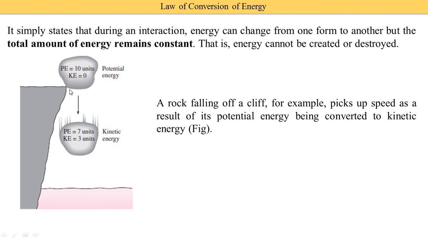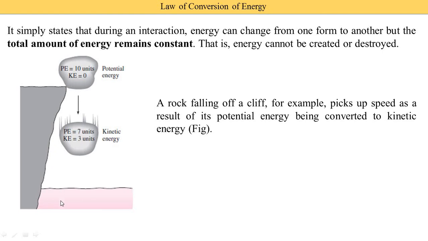So when the rock is falling from the cliff and coming down to the sea, the energy form is continuously changing. In between, it has potential energy of 7 units and kinetic energy, because the kinetic energy has increased.